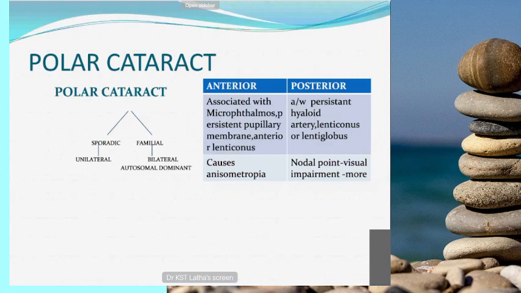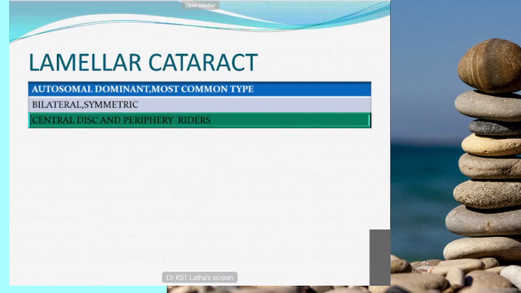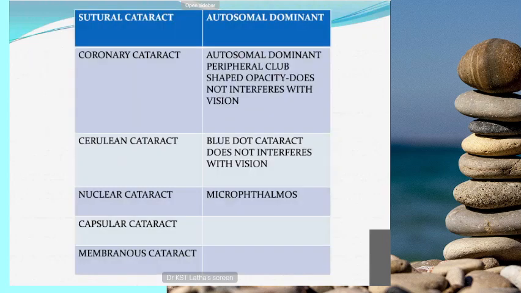Coming to polar cataract, this is also part of congenital cataract. If it is bilateral, it is mostly familial and autosomal dominant. This includes anterior polar and posterior polar cataract. And lamellar cataract is otherwise known as zonular cataract. This is mostly autosomal dominant and is associated with vitamin D deficiency. The appearance is a central disc-shaped opacity in the lens with peripheral riders. If you dilate and see, only then will you be able to see the type of congenital cataract. So you have to always dilate and see the lens during examination.